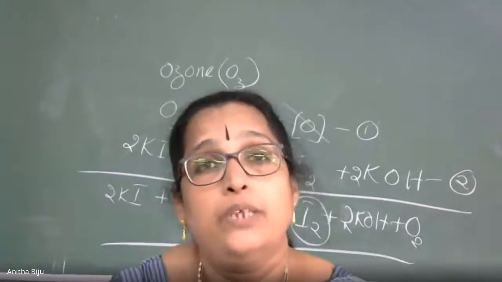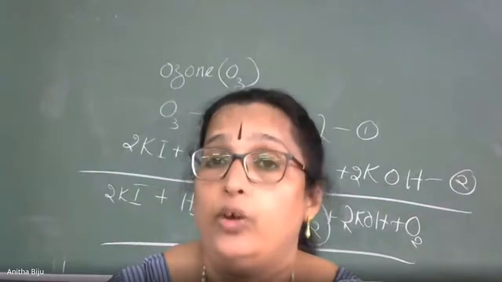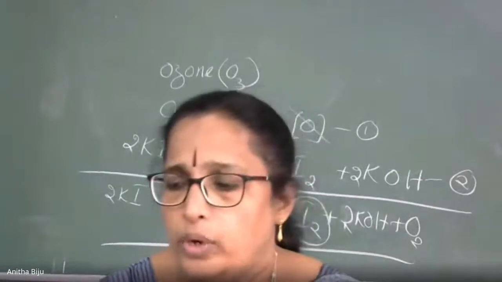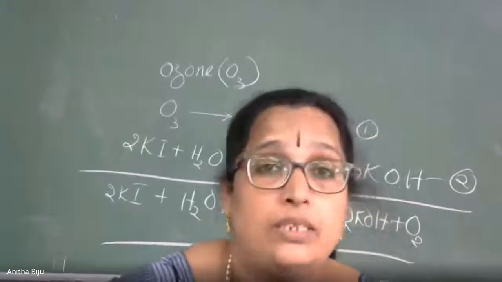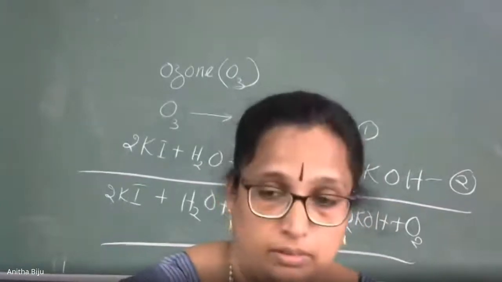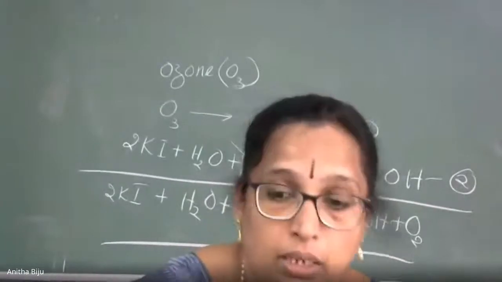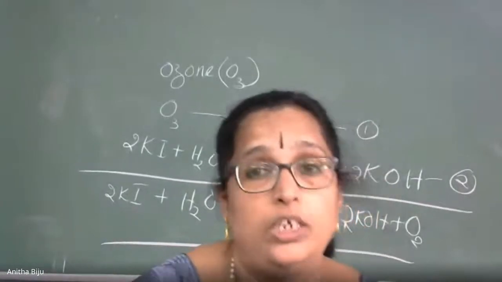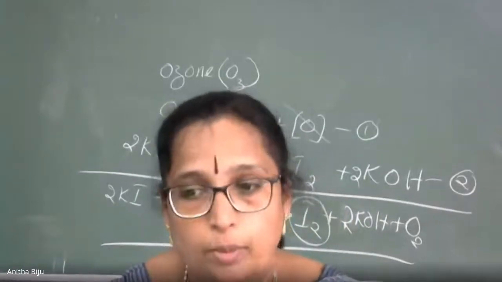Especially this is present in the exhausts from supersonic jet aeroplanes. Supersonic jet aeroplanes emit these kinds of pollutants when the fuel is burning. So naturally oxides of nitrogen are formed, and depletion of the ozone layer takes place. Okay, this is all about that.